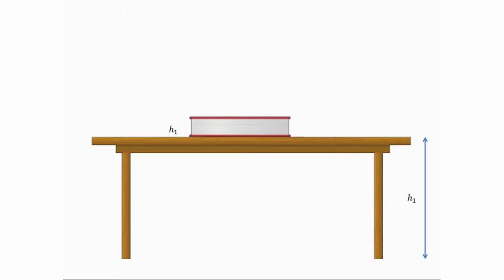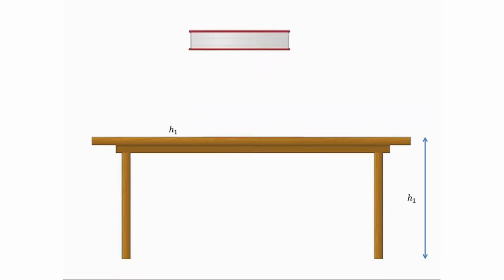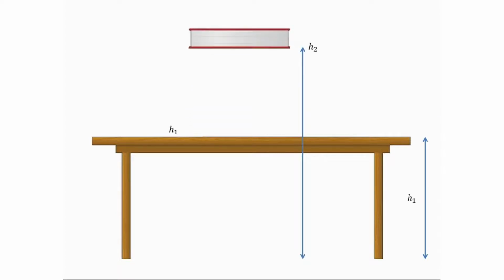Now, let's move to the next example. In this example, you can see when the book is raised to a height h2 from the ground, work is done against the force of gravity. This work is stored in the book in the form of potential energy.